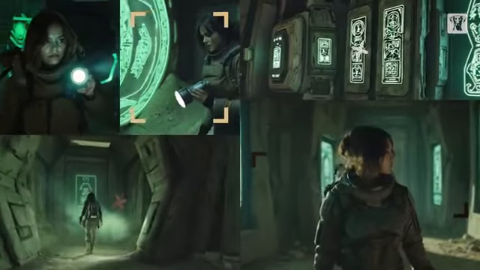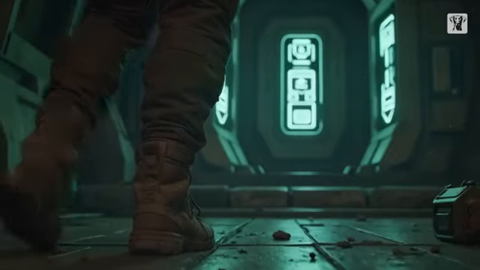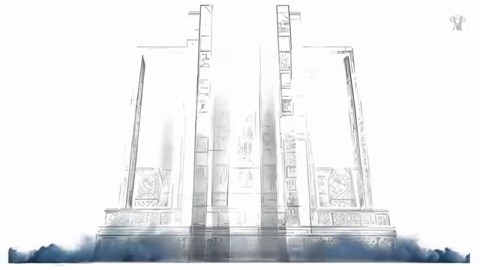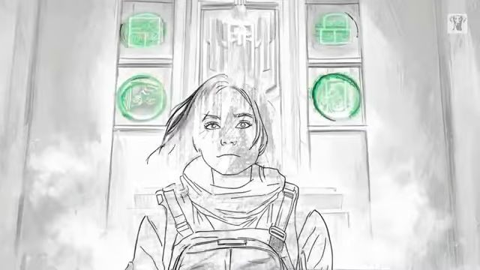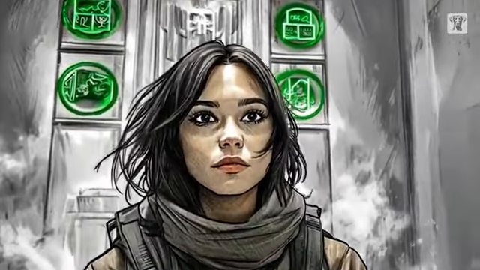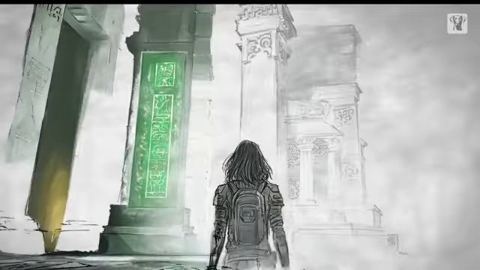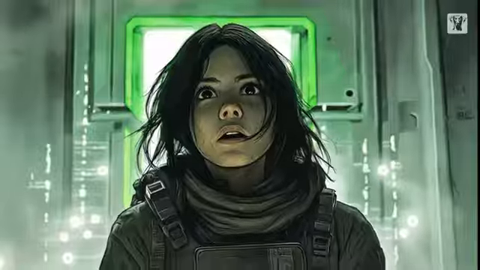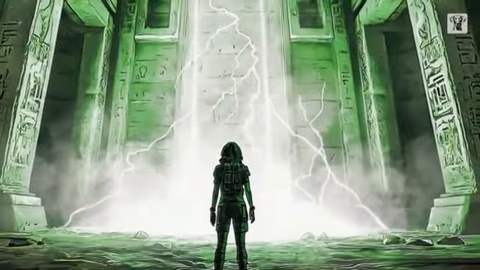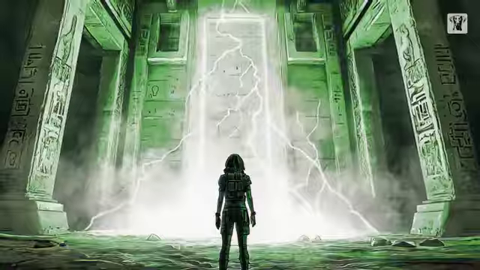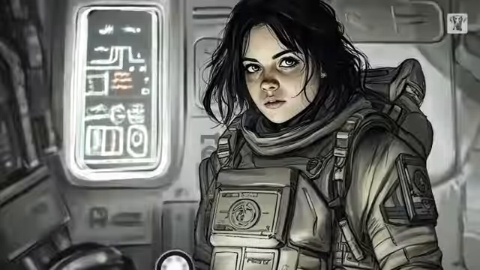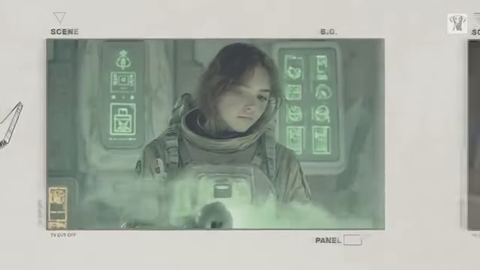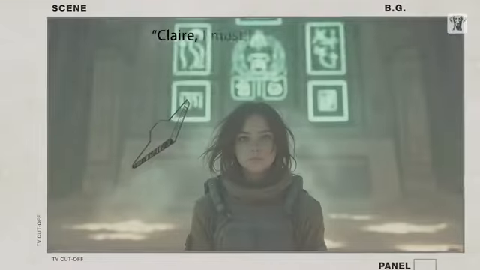Now that we have our script, designed our characters, and created the world they inhabit, let's begin the storyboarding process. Traditionally, storyboarding involves meticulously sketching out every frame and drawing each panel by hand to map the flow of a scene. This creative yet time-intensive process helps visualize everything from camera angles to character movements. But AI has revolutionized the storyboarding process. Not only can we transform simple sketches into photorealistic images, but we can also bypass the sketching phase entirely and create storyboards with photorealistic detail right from the start.